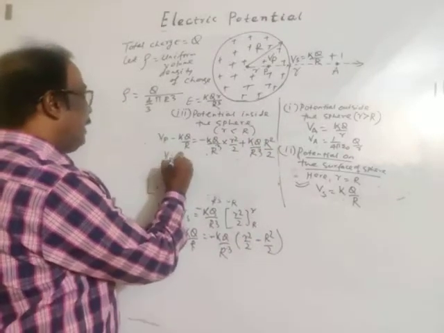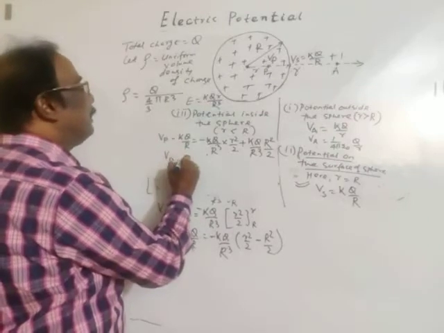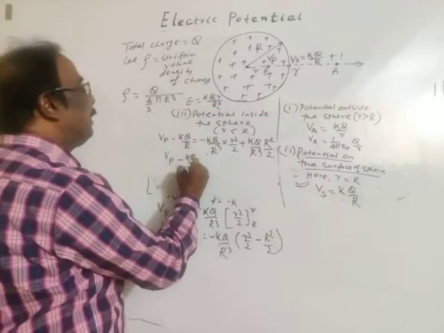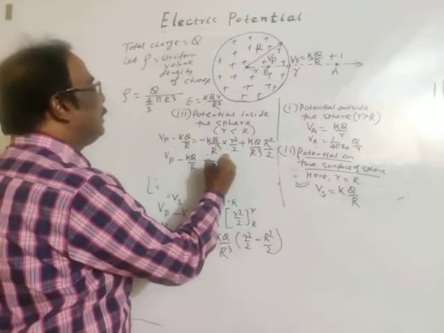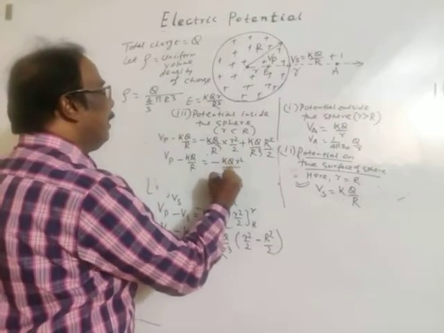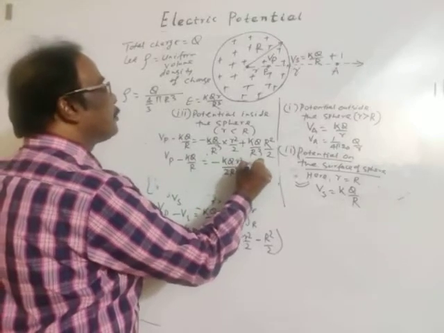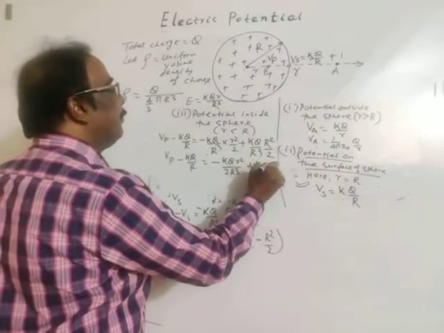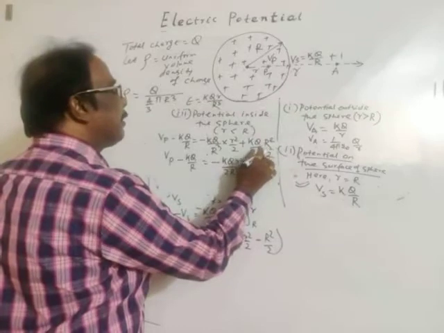Then Vp, potential at point P, minus KQ by R is equal to minus KQ r square by 2R cube plus KQ by 2R, as R square cancels with R cube.